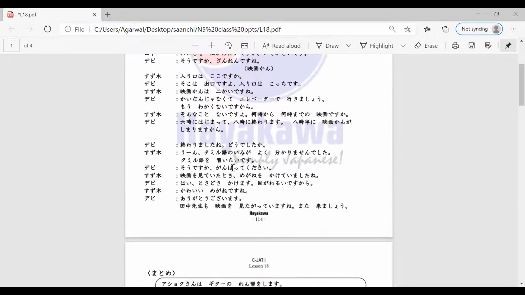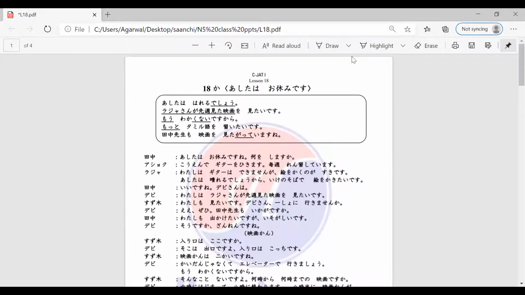Hi. So we'll start with reading the lesson, right? Siddharth-san, can you read the title for me? Ashita wa oyasumi desu. Yes, Ashita wa oyasumi desu, which means tomorrow is a holiday, right? Aparna-san, can you start reading Tanaka-san's dialogue for me?